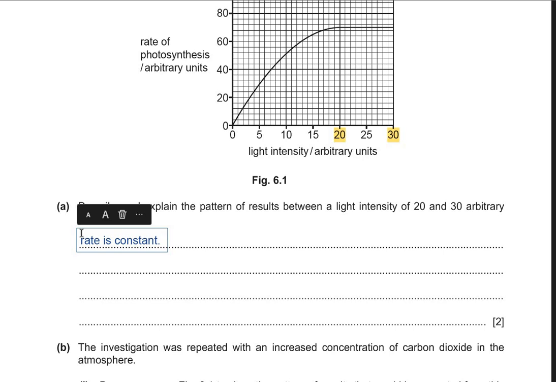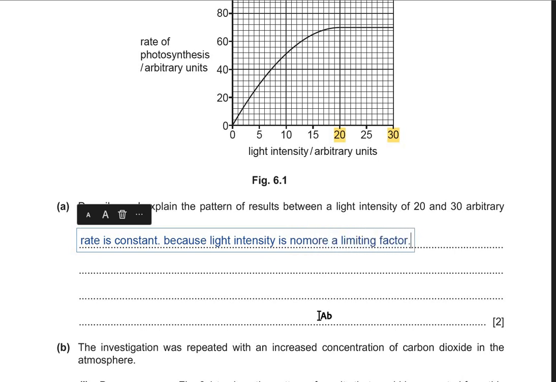And why is that so? Because light intensity is no more a limiting factor. Some factor other than light intensity, like carbon dioxide concentration or enzyme activity, is affecting the rate of photosynthesis and will be the limiting factor, but not light intensity. All right, the rate is constant because light intensity is no more a limiting factor. Makes sense?